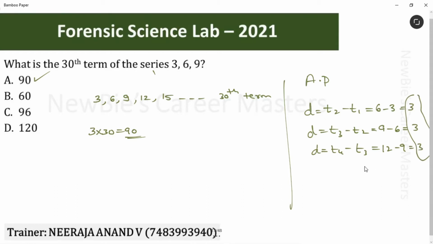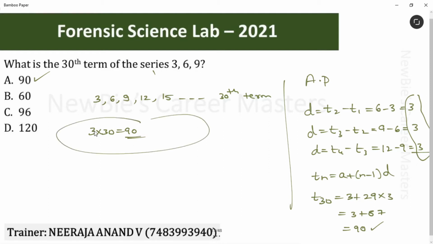That simple it is. Now let's take nth term formula. Tn is equal to a plus n minus 1 into d. Take it as T30. What is the first number? 3. And here n value becomes 30. n minus 1 is 29. And d value is 3. Okay. Let's simplify this. 3 plus 87. Final answer is 90. We get the same answer. See, this is lengthy method. Like this also you can do, but why do we waste time by taking all this thing? Correct? No, just analyze it properly and get the answer. Very simple. Option A is the answer for this question.